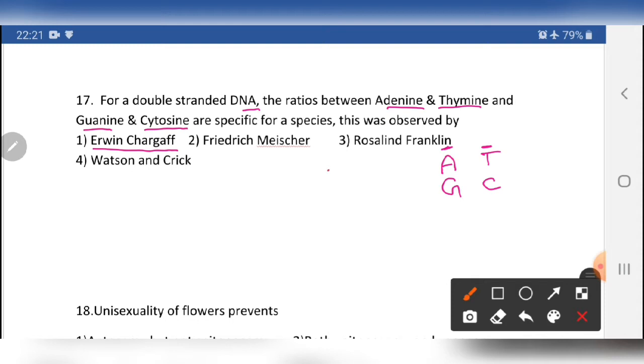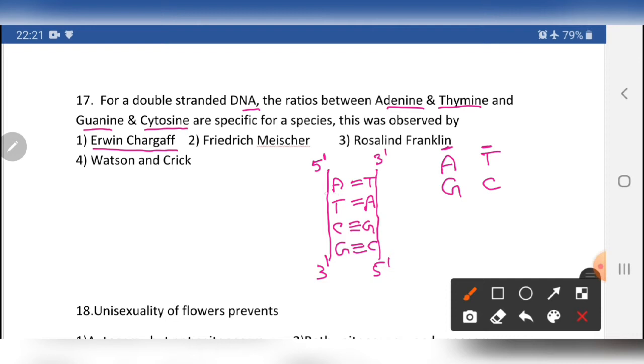Let me draw one strand. This is the DNA single strand with 5 prime to 3 prime polarity, and one more strand which has 5 prime to 3 prime polarity. The nitrogenous bases are adenine, thymine, cytosine, guanine. Adenine forms a double hydrogen bond with thymine, thymine forms a double hydrogen bond with adenine, cytosine forms a triple hydrogen bond with guanine, guanine forms a triple hydrogen bond with cytosine.